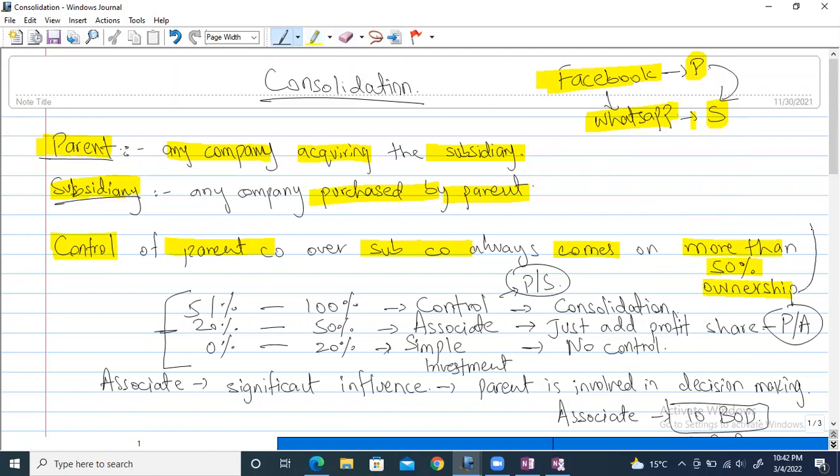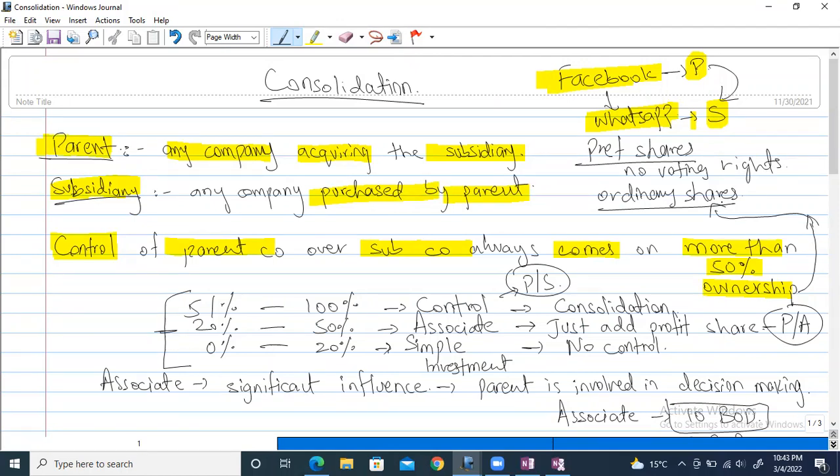Now just adding a small topic over here. If you remember from the capital structure topic, I told you there were two kinds of shares, right? One was called the preference shares, and one was called the ordinary shares. From preference shares, you remember that I told you clearly that preference shares have no voting rights. Even if you purchase 100% of preference shares of one company, you cannot become its parent, right? You will have no control on that company because you don't have any voting right. The more than 50% ownership should be of ordinary shares, not of preference shares.